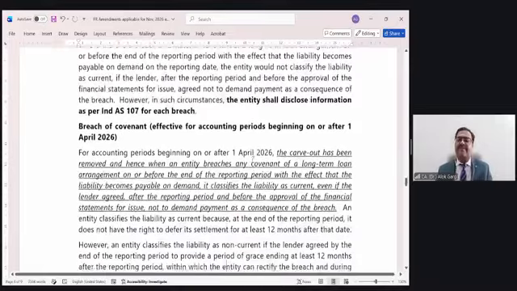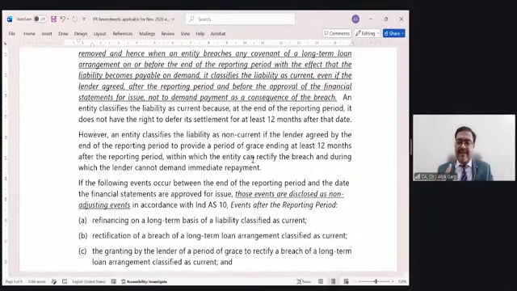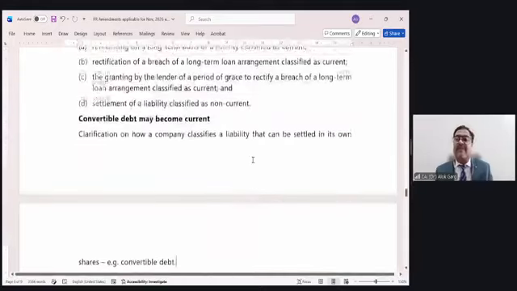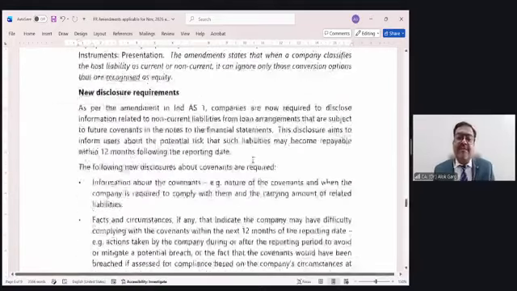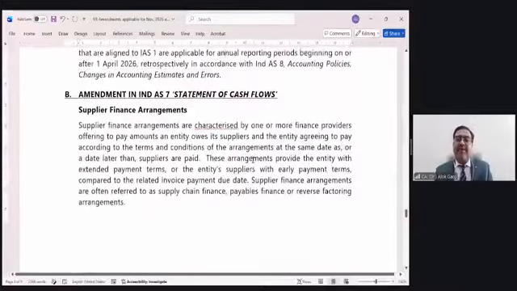Then friends, this amendment is applicable from the financial year beginning from 1st April 2026. This amendment was not applicable for the financial year 25-26. This amendment is applicable for the financial year beginning from 26-27.